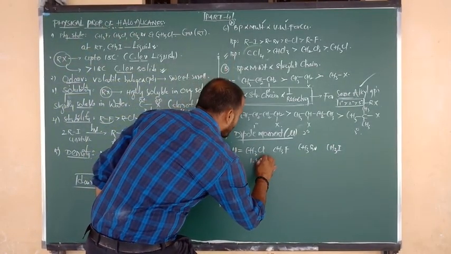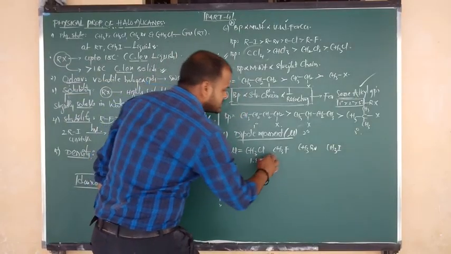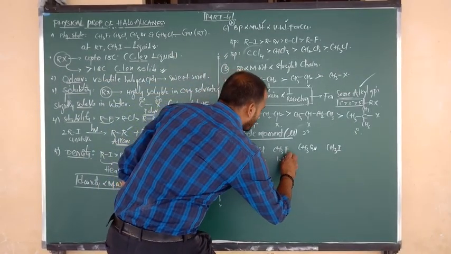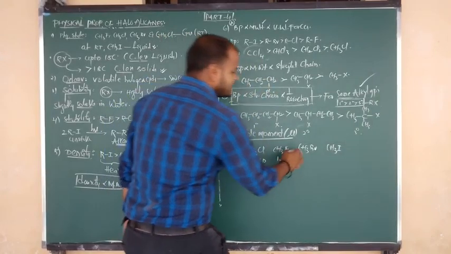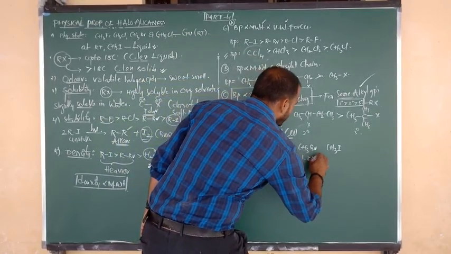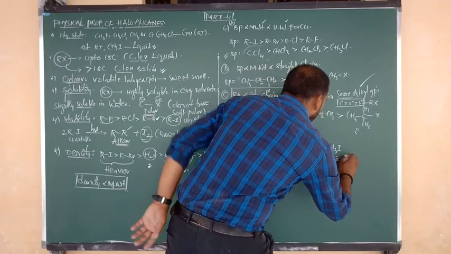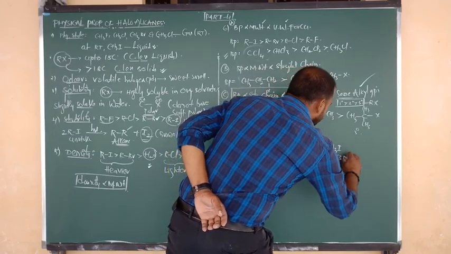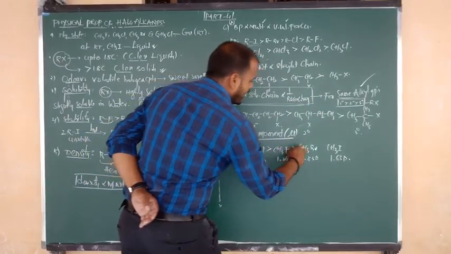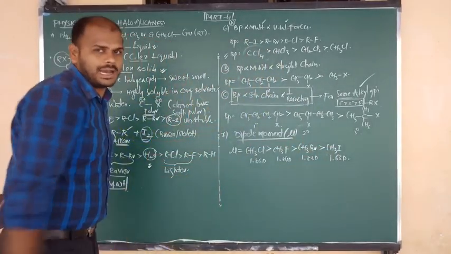For these four compounds I have already given the dipole moment order. CH3Cl contains 1.86 Debye units. CH3F contains 1.84 Debye units. CH3Br contains 1.83 Debye units. Methyl iodide contains a dipole moment of 1.63 Debye units. So this is the order of dipole moment of methyl halides.